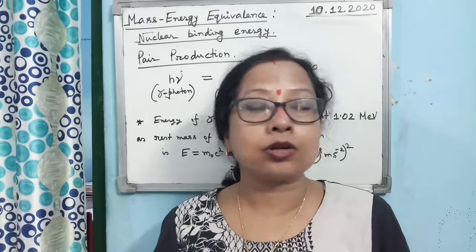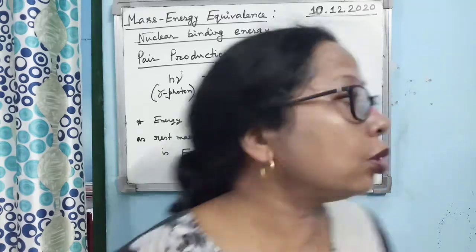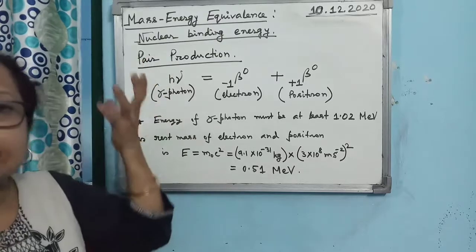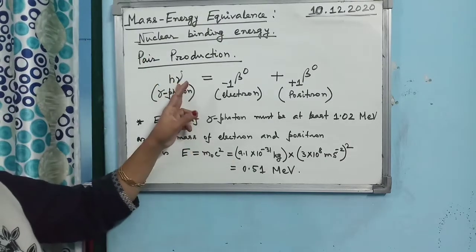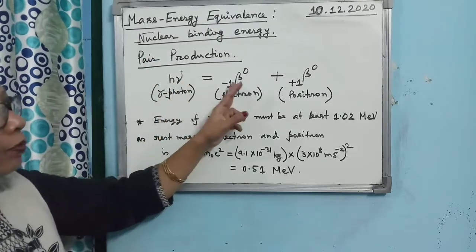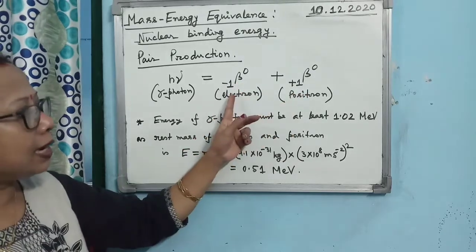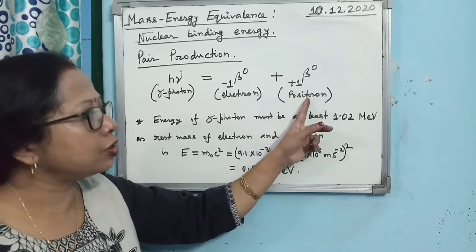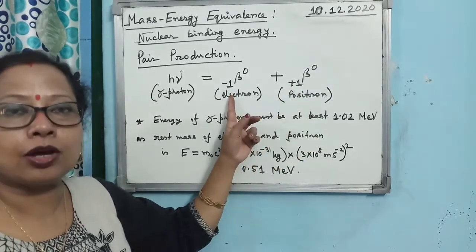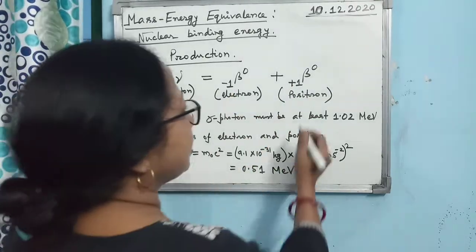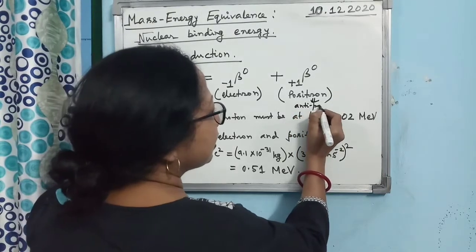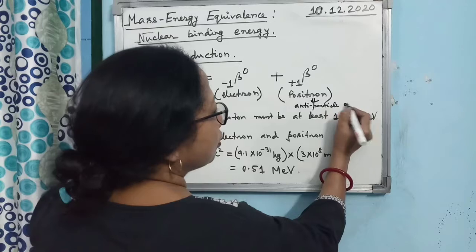From a gamma ray photon, you may get mass as an electron and a positron. Positron is the antiparticle of electron, so I am writing it below.